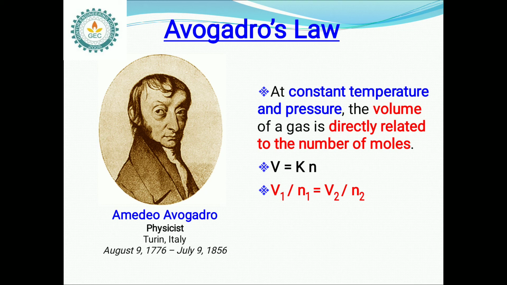V is equal to kn, whereas V1 by n1 is equal to V2 by n2. Why should we take V1 by n1 is equal to V2 by n2? Because the volume of a gas is directly related to the number of moles. That's why volume by number of moles is equal to the next volume by number of moles.